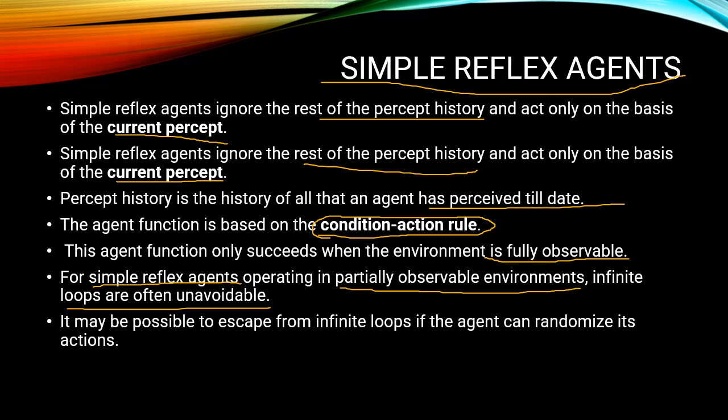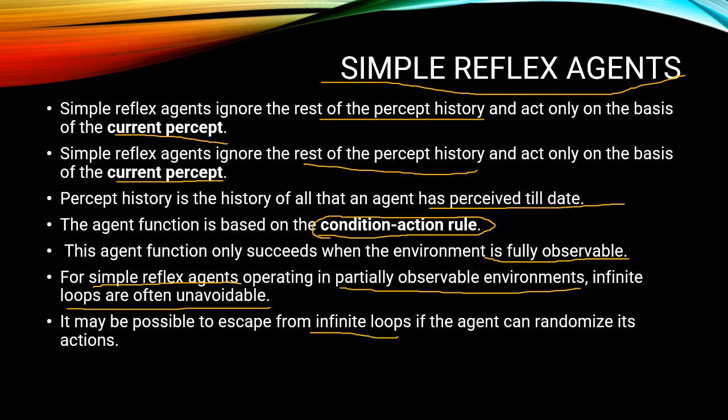It may be possible to escape from the infinite loops if the agent can randomize its actions. If the agent acts randomly, not in a sequential fashion, then in such cases it can escape from its infinite loops.